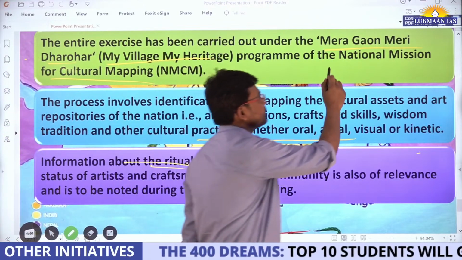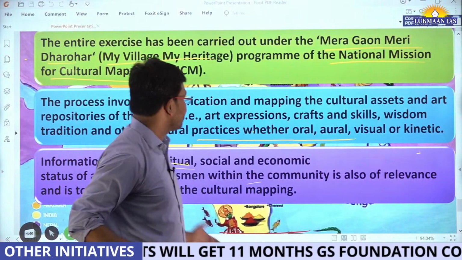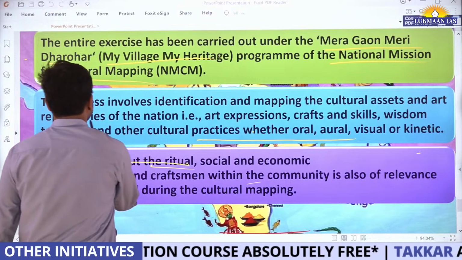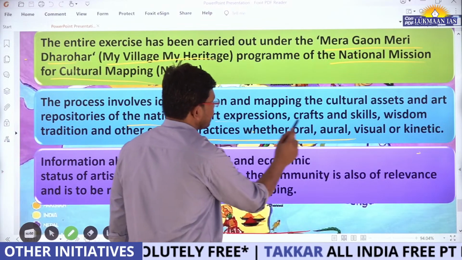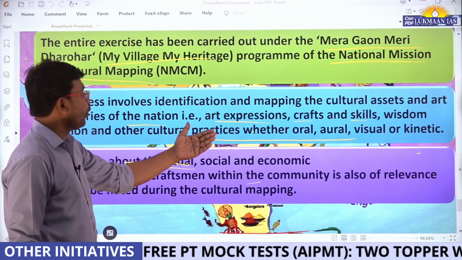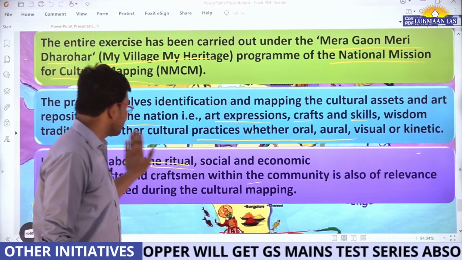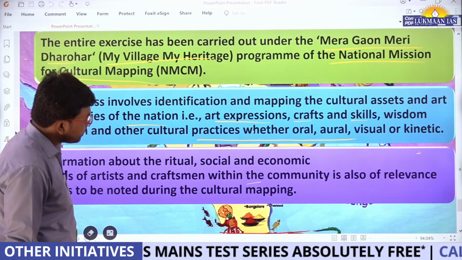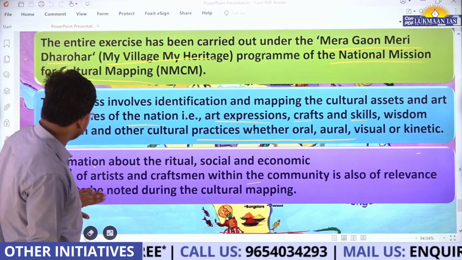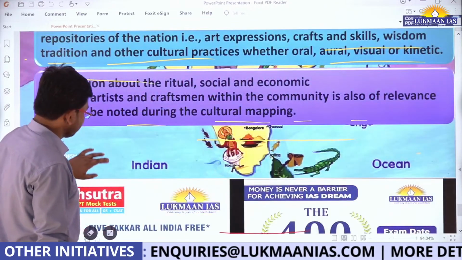So there is a mission known as the National Mission for Cultural Mapping, and this mission comes under the Ministry of Culture. The process involves identification and mapping of cultural assets and art repositories of the nation, that is art expressions, crafts, skills, wisdom, tradition, and other cultural practices, whether oral, visual, or kinetic. Information about the ritual, social, and economic status of the artists and craftsmen within the community is also relevant and is to be noted during the cultural mapping. These are the things associated with this scheme.